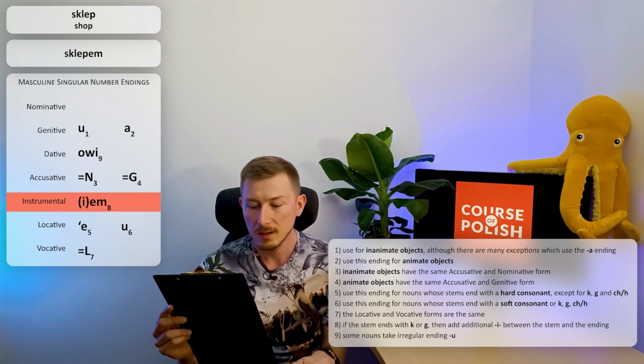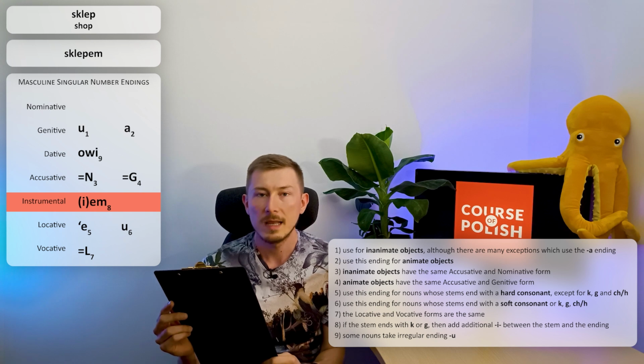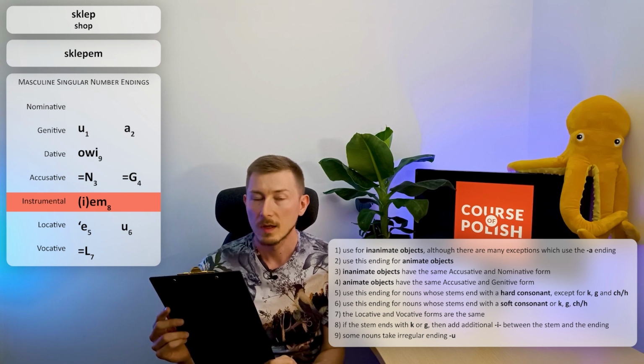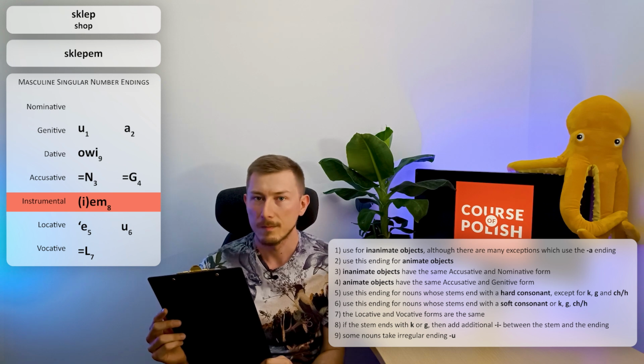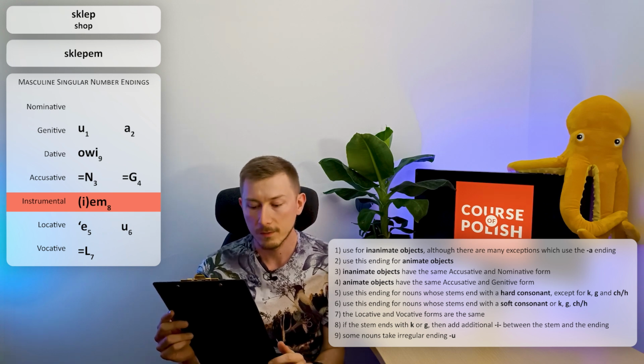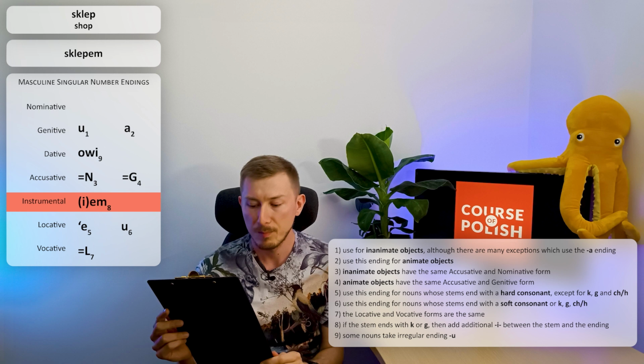With this additional e, it would sound like this, sklepiem. Try to listen for the difference. Sklepem, sklepiem. Alright, so the correct form is without e, sklepem.